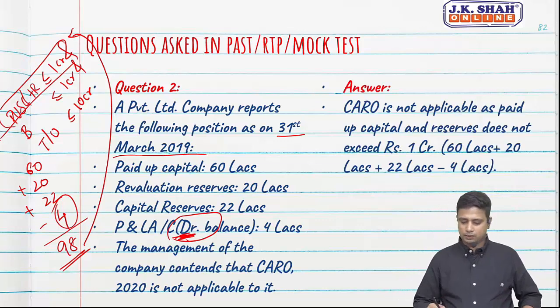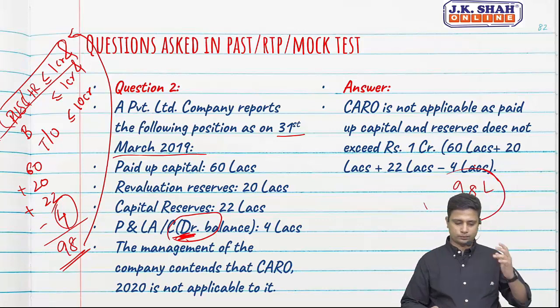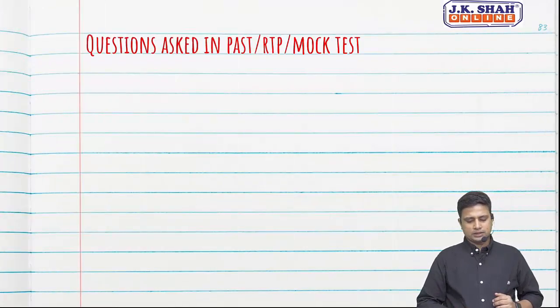CARO is not applicable as the paid up capital and reserves do not exceed 1 crore. How much is it? 98 lakh, which is less than 1 crore. Let us take one more example.